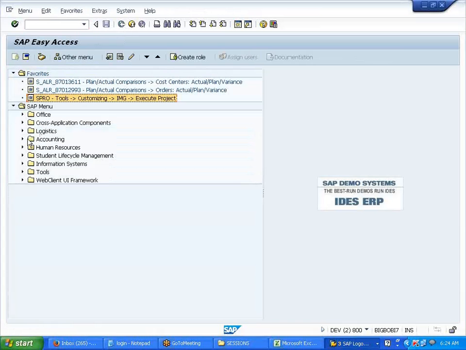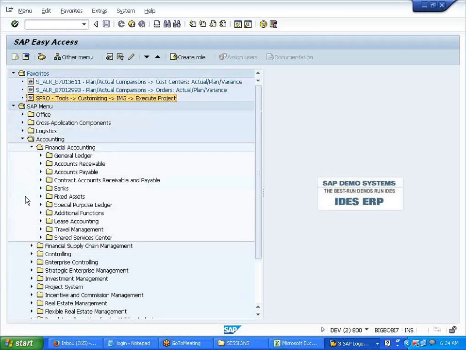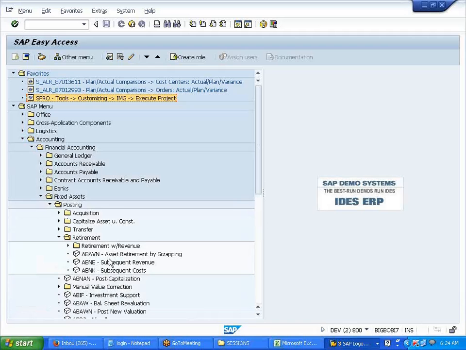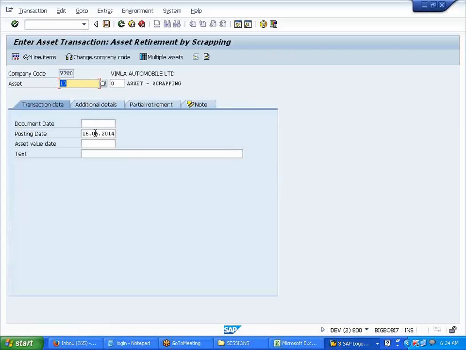Financial accounting, fixed assets, scrapping. Let's say I want to scrap it on 01/02/2014, because I've run the depreciation for the 31st, for the first month.